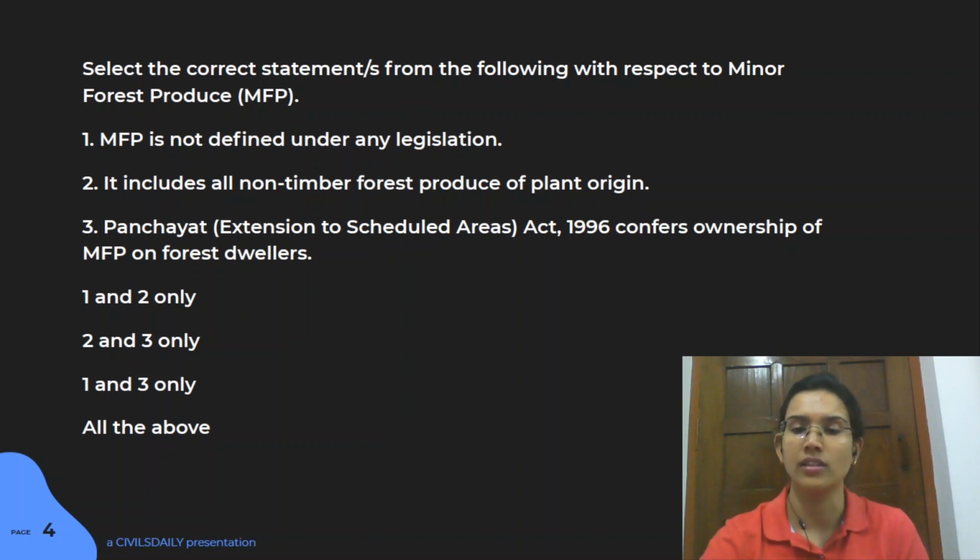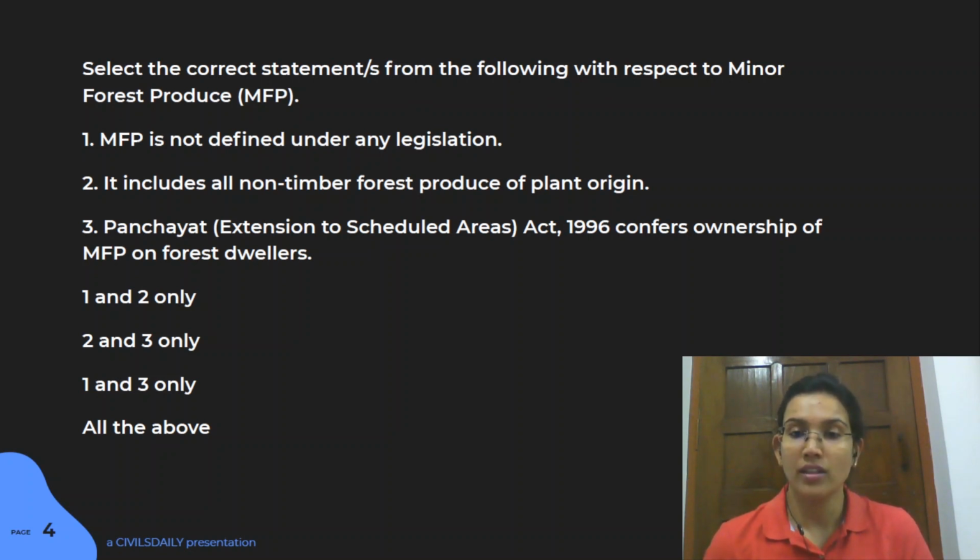Next is another concept which is a lot in the news: minor forest produce. MFP. Usually we are accustomed to hearing a lot about MSP, but there's a thing called minor forest produce also. And when you go through these types of concepts, you should know what it is, what the origin of this concept is, whether it is under a certain kind of legislation, and what all things come under it. All these ideas are very important, right?